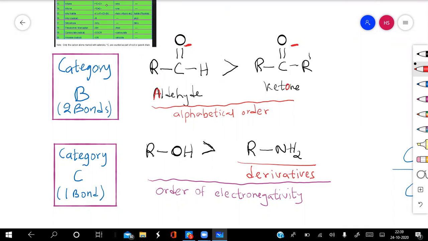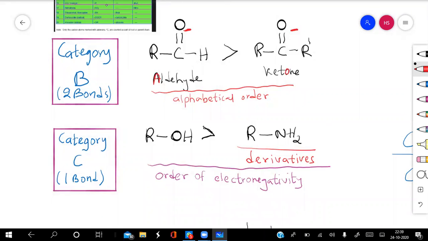So the suffix used in the case of aldehyde is al, and in the case of ketone it is on. So al comes with A and on comes with O. In alphabetical order, the aldehyde will be given the first position and the ketone the second position. So among category B, we have only 2 examples, aldehyde and ketone, and they are further arranged in this way. Now coming to the next category, which is what?